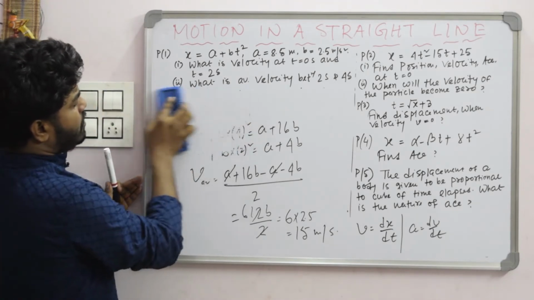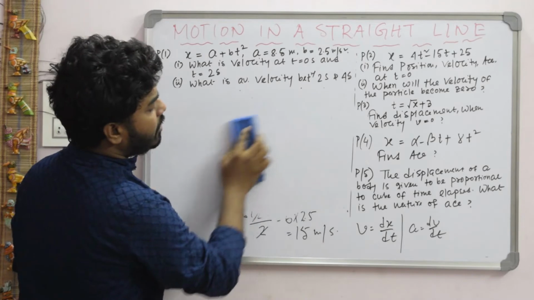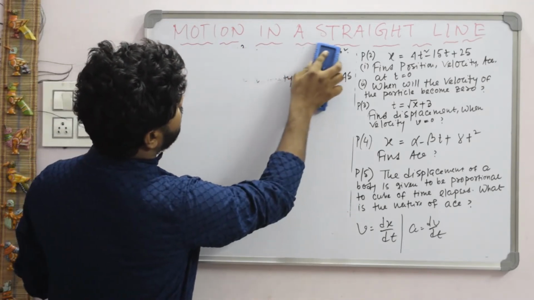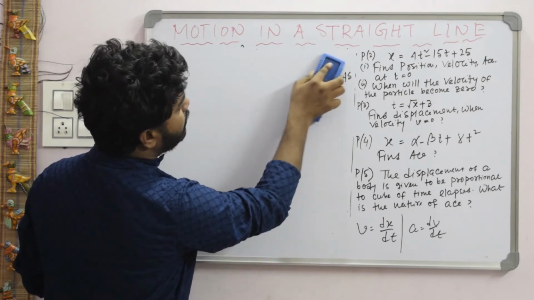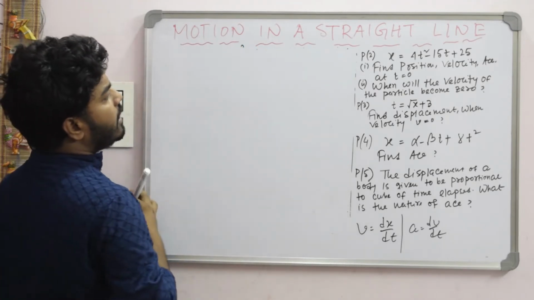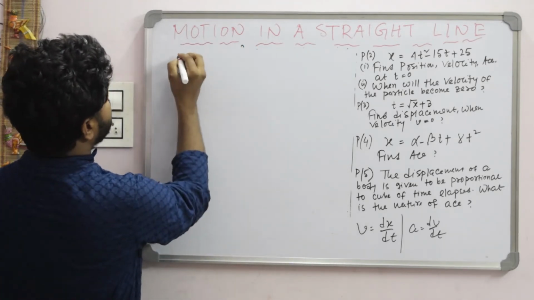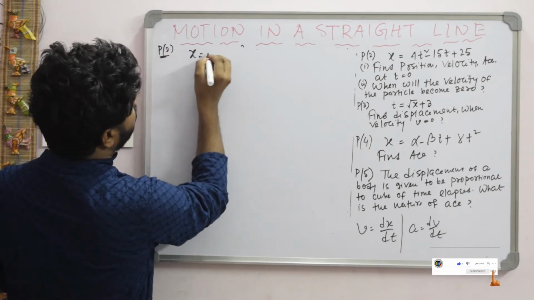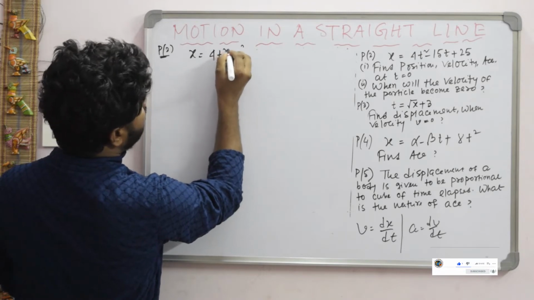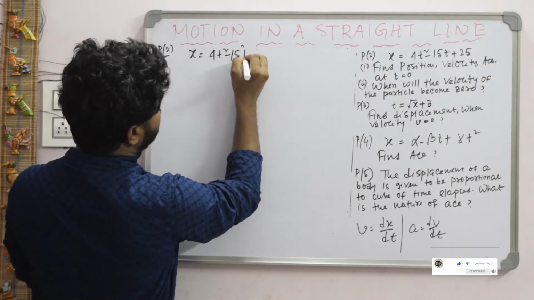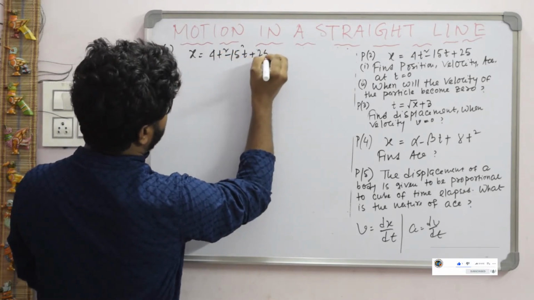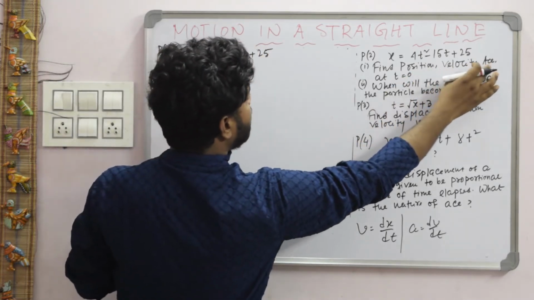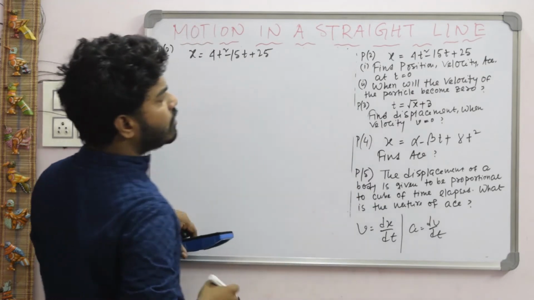First of all, just check what is given in your problem. Problem 2 given, that is the position of a particle, the position of an object. x is equal to 4t square minus 15t plus 25. Now the question given, you have to find out position, velocity, acceleration at t is equal to 0.